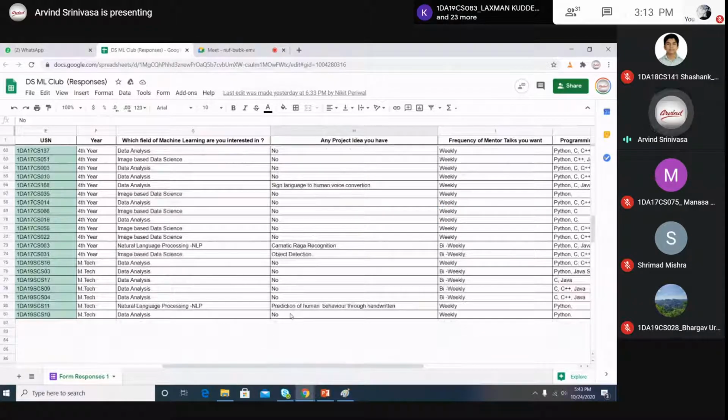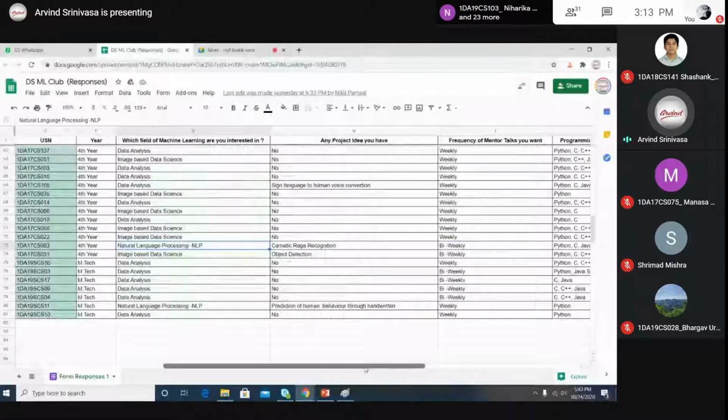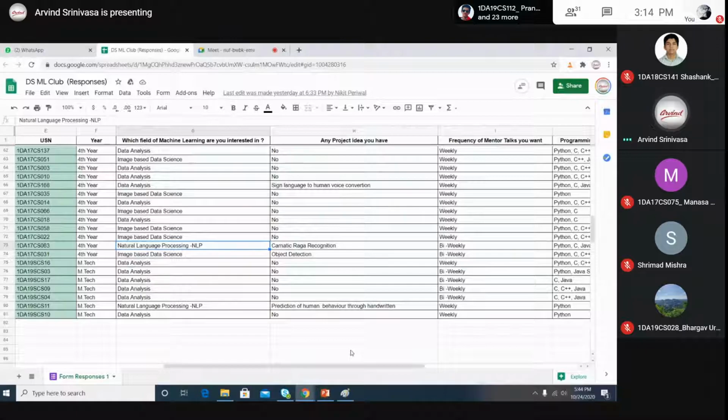And I really liked one project written about Carnatic raga recognition by Kirtana. Instead of doing it with natural language processing, if we can do it with audio processing, it would be great work. You can make a team for this. Like-minded people can collect different samples of different ragas from male and female singers, and different age groups is also okay.